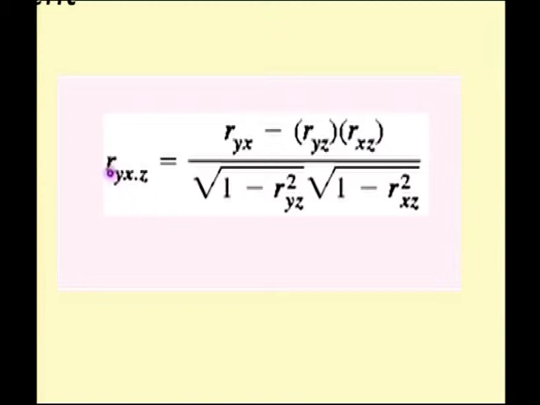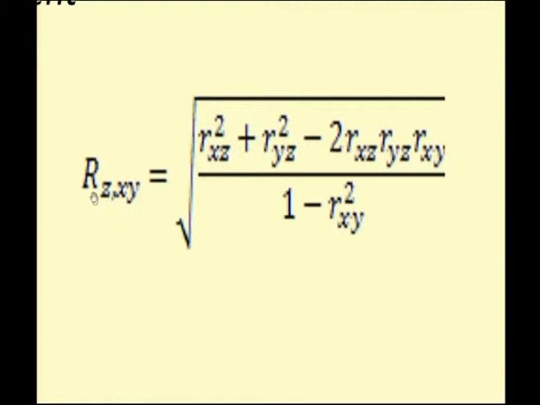That means a relation between 1 and 2, keeping the other one constant. Whereas in a multiple correlation you have capital R z dot x y. That means we are going to find the correlation between the z value and the independent variables x and y.